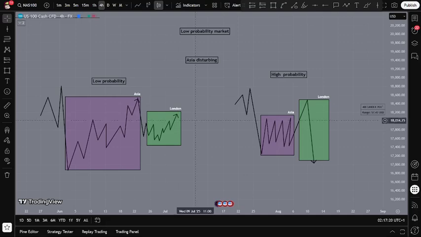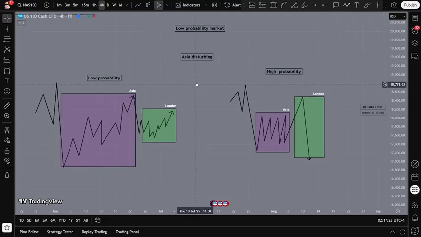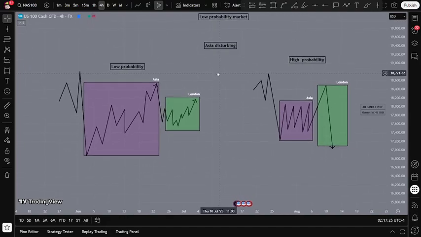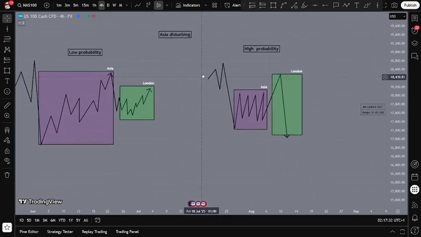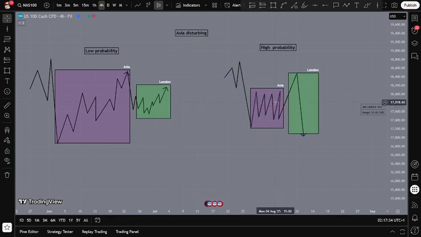Today I'm going to show you how to spot low probability market when it's a low probability day. So first thing is Asia. When Asia is distributing, it means it's low probability because you want to see Asia accumulate like this, so then London can sweep it and then deliver lower.